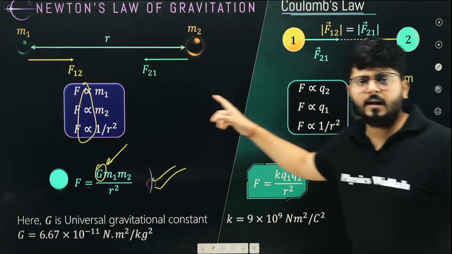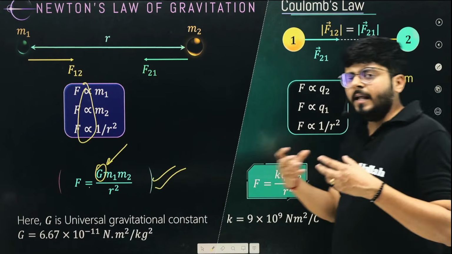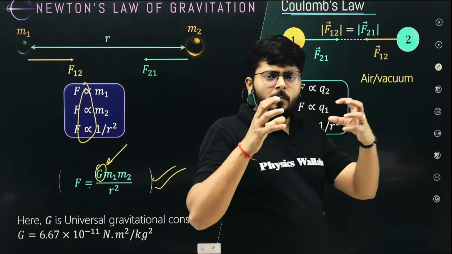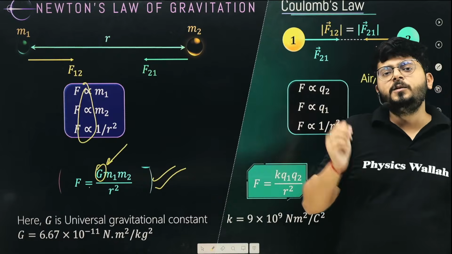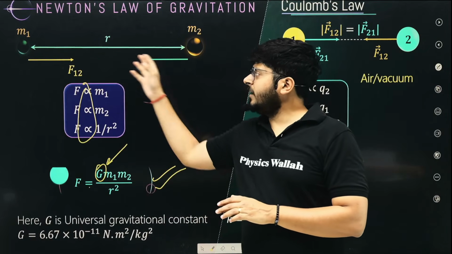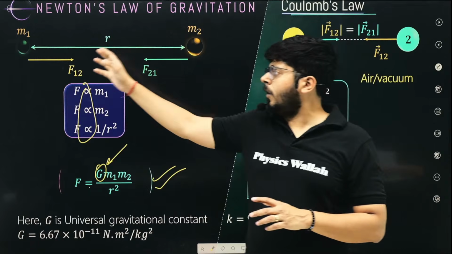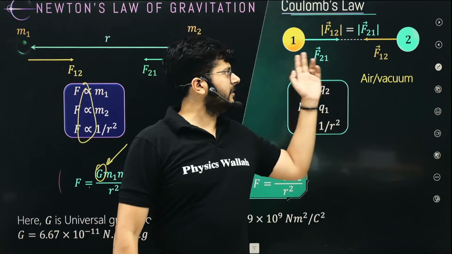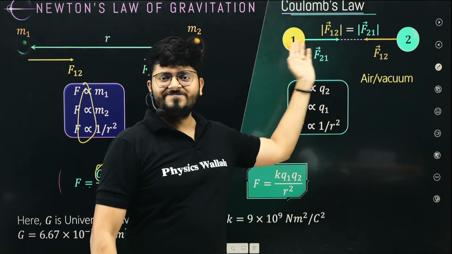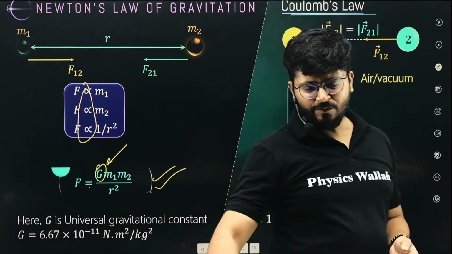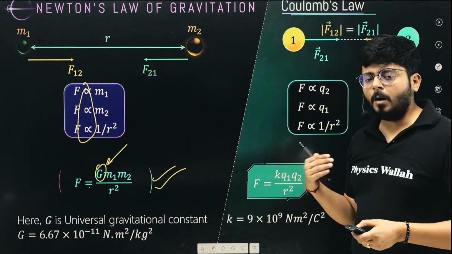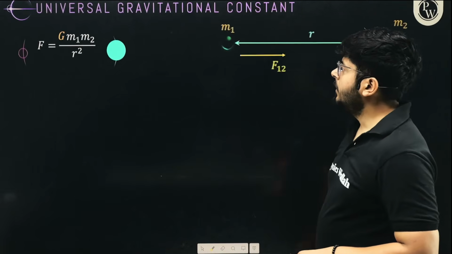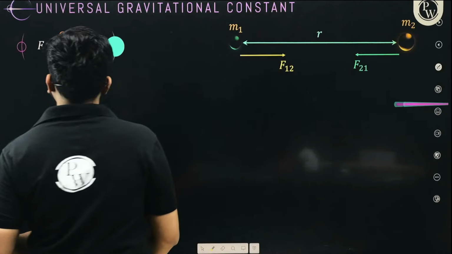Instead of mass, here we are using charge. So the way those two masses interact with each other is pretty much the same as the way those two charges interact with each other. So this is the gravitational force. You will find that a lot of interactions between two masses are similar to the interaction between two charges. We are going to talk about that as we move ahead. This is a very common comparison between these two things. Okay, now let's move on and talk about the next idea.